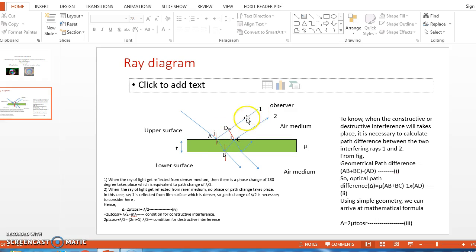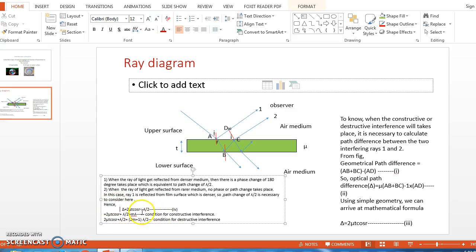Further, ray number 2 also has a reflection at point B, but B represents the surface of rarer medium, that is lower air. So there is no phase change of any degree. So therefore there is no path change. So overall one can consider here the path change of lambda by 2 has to be considered to write the true optical path difference. And therefore here we have the true optical path difference delta equal to 2 mu t cos r plus lambda by 2.